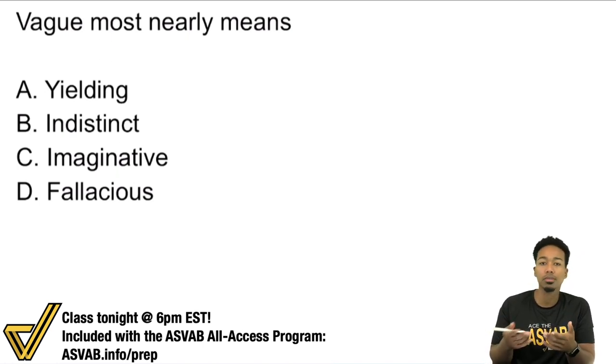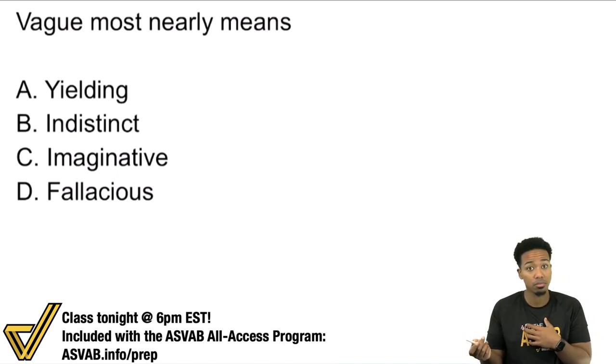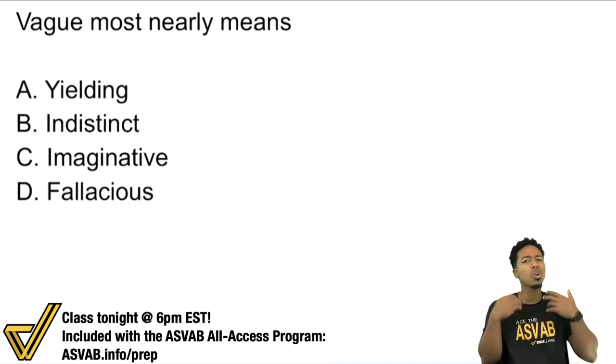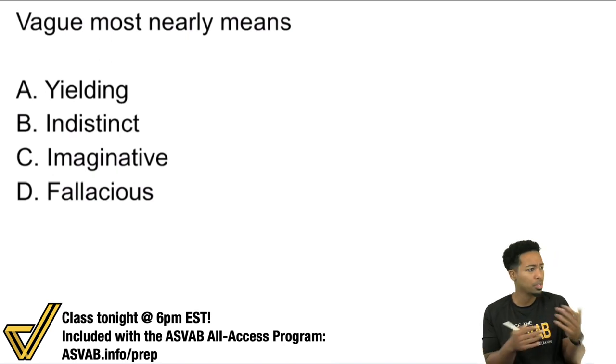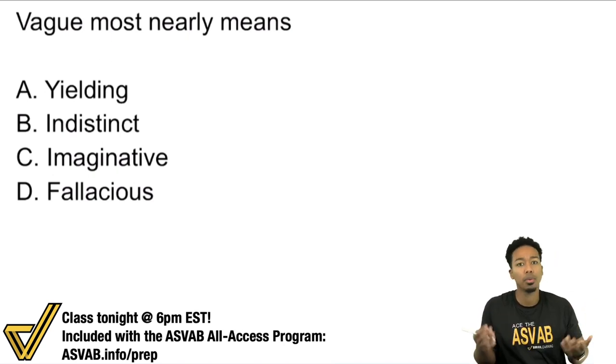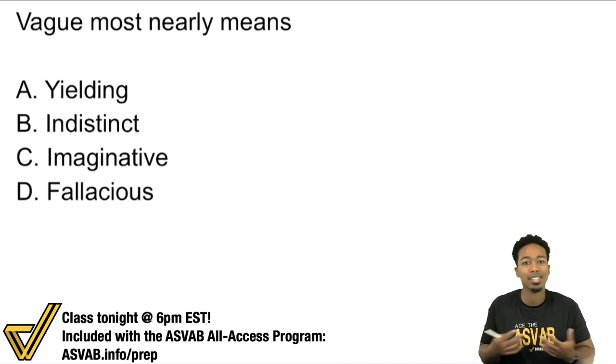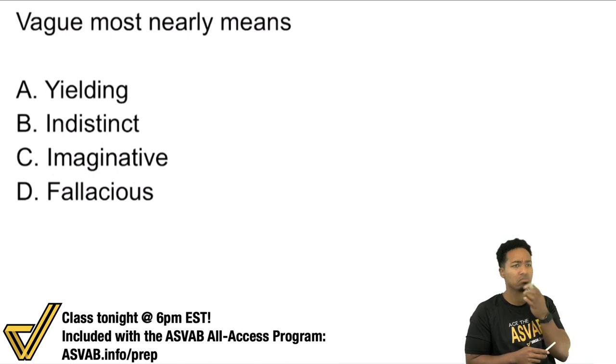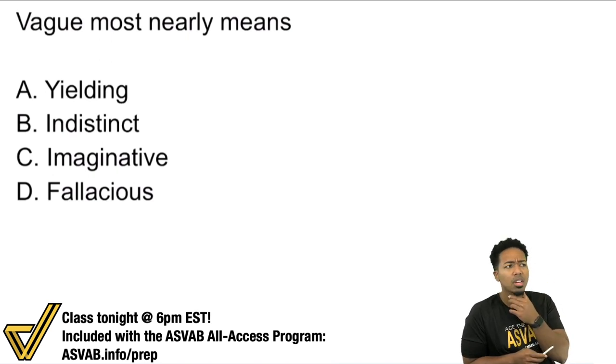If you don't know the word, ask yourself, have I ever heard it before? Where have I heard it? How has it made me feel? In what context did I hear it? Was I watching a show, reading a newspaper, a comic? What was the feeling of that word? If I'm thinking about the word vague, we can think about a sentence like, you tell me if this sounds familiar: The instructions were vague, so I had trouble getting the job done.